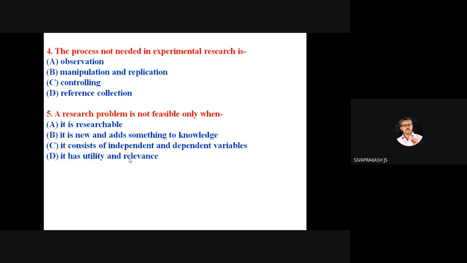Then it is new and adds something new. Every research problem is meant to give knowledge, and is either action oriented or knowledge oriented, so this answer also won't come. Here the option "it consists of independent and dependent variables" is purely related to a different thing, while hypothesis framing and other things will come. So here the answer is the third one, C. It has utility and relevance.